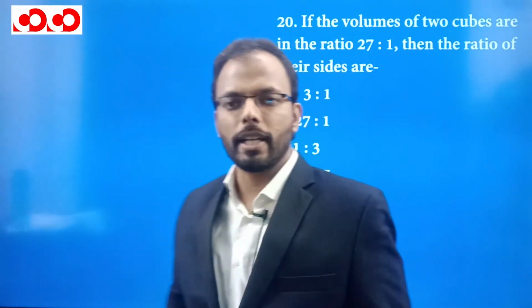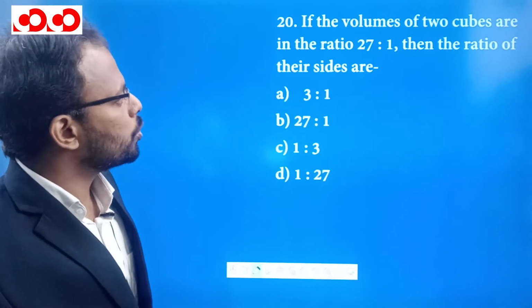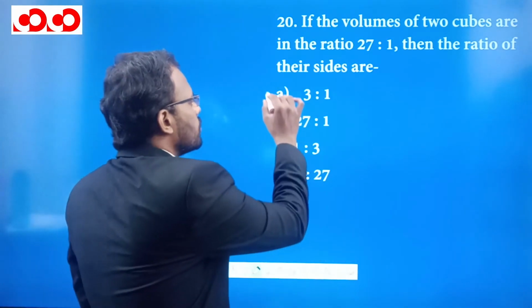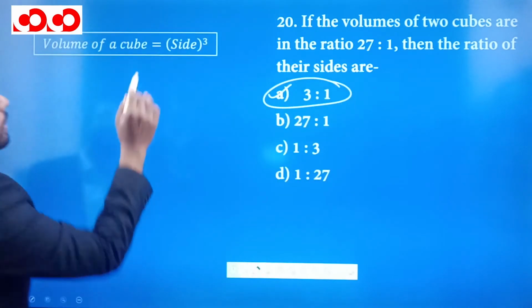Here is question number 20. Let's try and solve it. The volumes of two cubes are in the ratio 27:1. Then what is the ratio of its sides? It is going to be 3:1. Very, very easy question, because we know that volume is side cube.